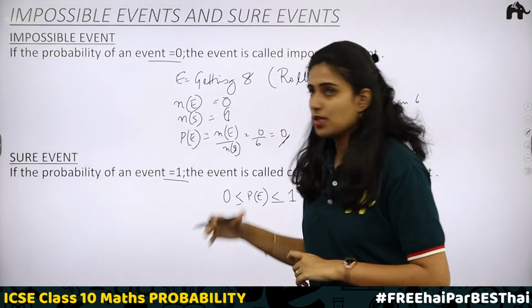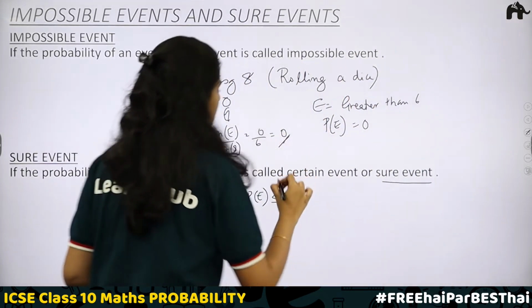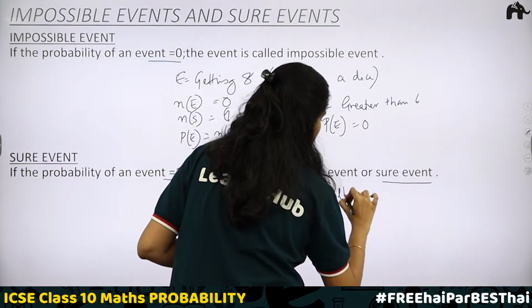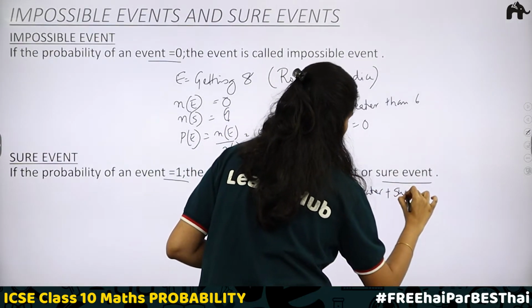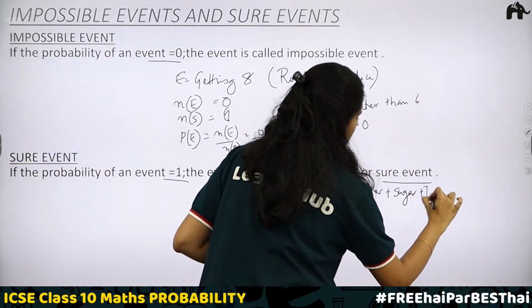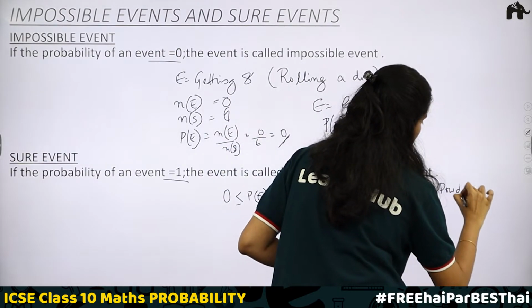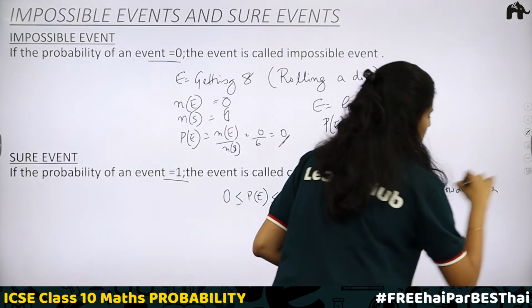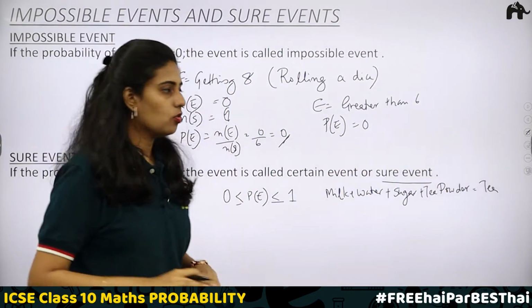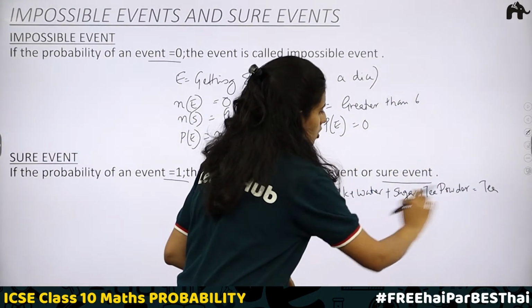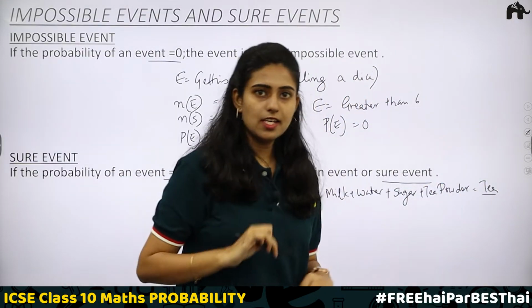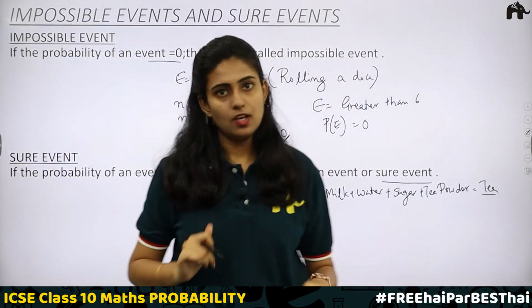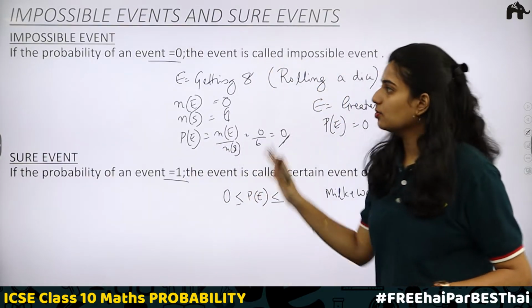For example, for a sure event, we have taken an example like milk plus water plus sugar plus tea powder. What is the outcome? The outcome is tea. This is a sure event. If the combination of these is made, then surely you will be getting tea. Is there any change? No. This is a sure event. Understood?